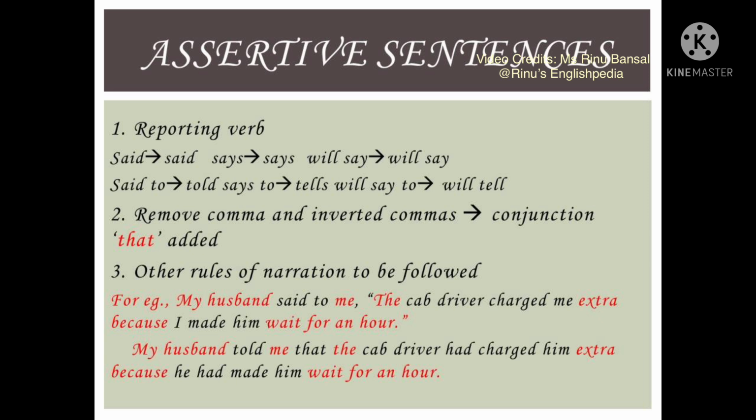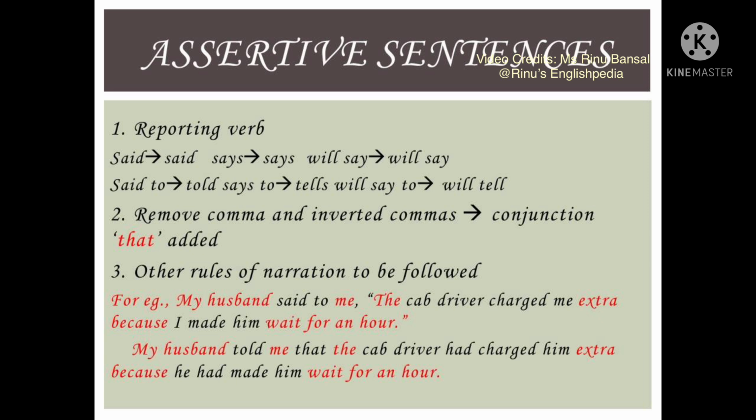And me is first person pronoun. First person pronoun will follow the subject, that is my husband, and it will become him. So the sentence will become, my husband told me that the cab driver had charged him extra because I, which is again first person, which will follow subject, so the pronoun will be he.